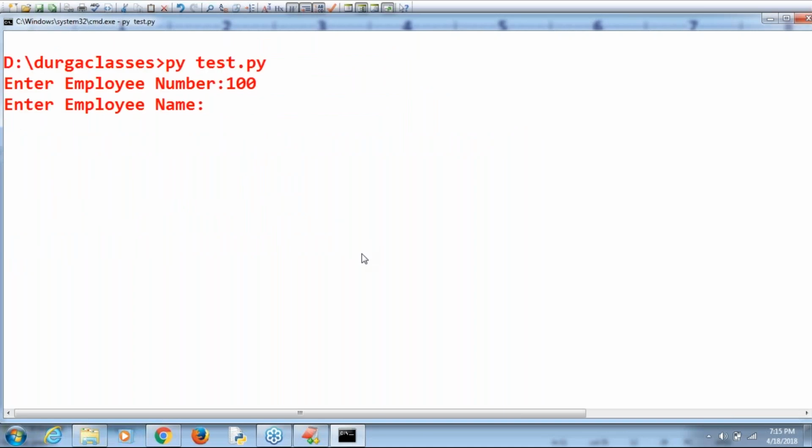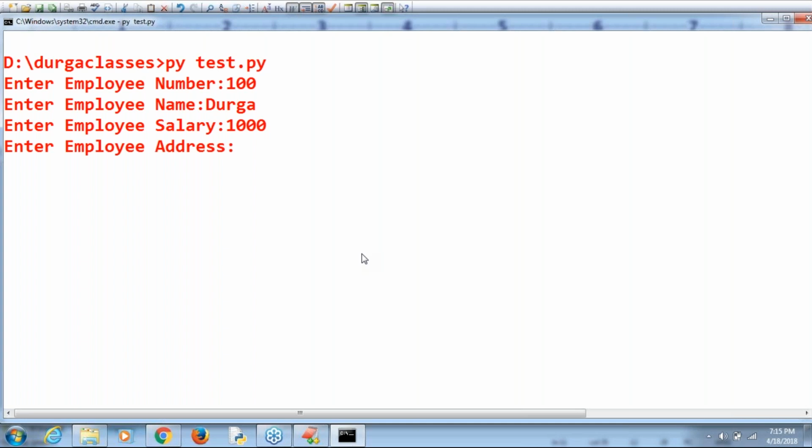Now observe. Enter employee number, 100. Enter employee name, Durga. Enter employee salary, 1000. Enter employee address, Hyderabad. Are you married or not? No, not married.